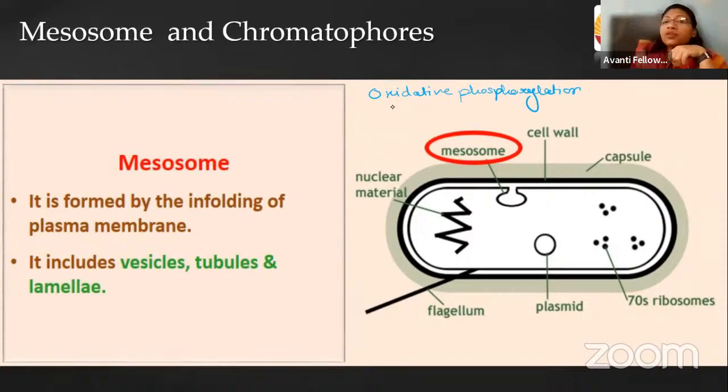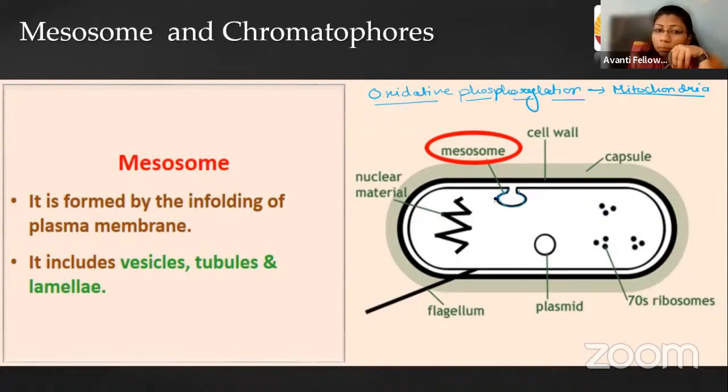Oxidative phosphorylation, that is the formation of ATP, right? This process is usually done in mitochondria, but mitochondria are not present because it is a membrane-bound organelle, so all this oxidative phosphorylation has to be performed in a particular region. As you can see here in the bacterial cell, there is an inclusion body.